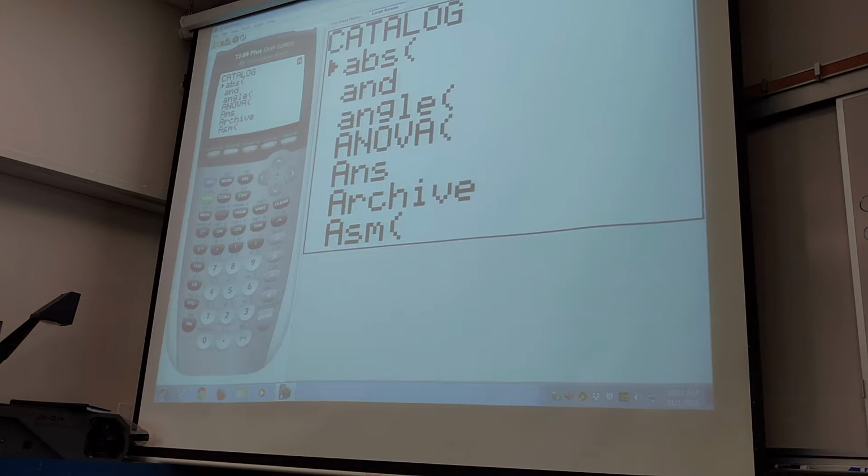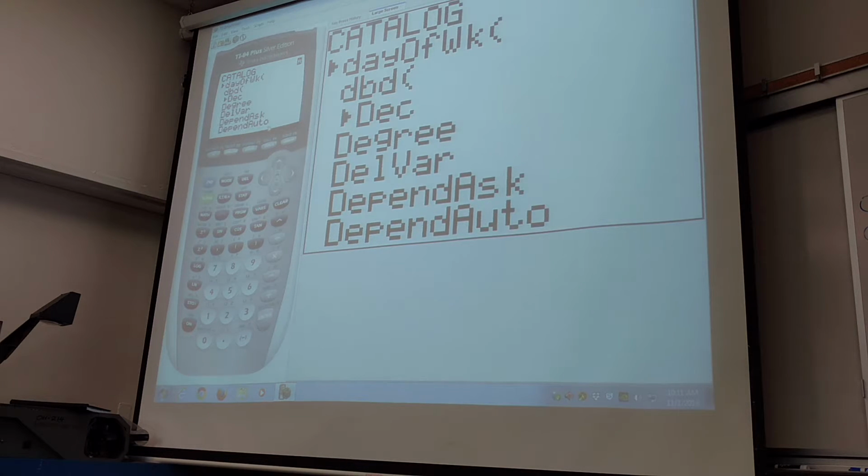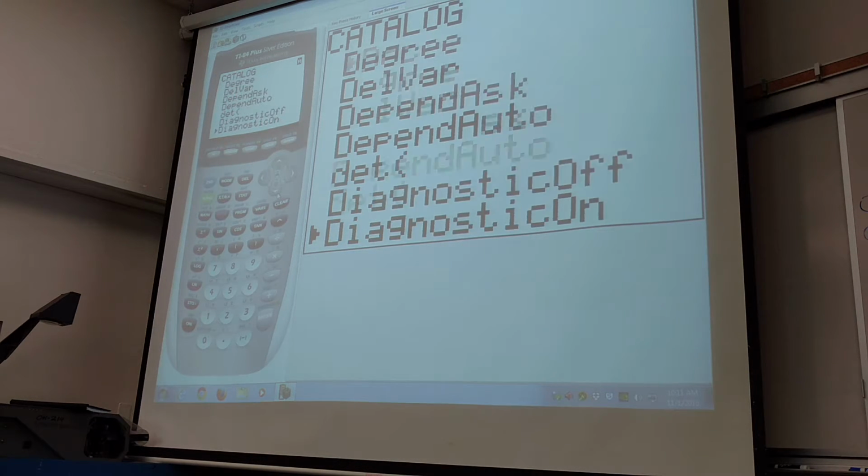Do you see how there's a little d right here? Do you see that little d, of the x to the -1 button? Yeah. So I want to hit that button. I want to get to the d part of the list. And now if you scroll down until it says diagnostic on, I know this has nothing to do with the concept of stats. This is just to make the calculator tell me everything I want it to tell me. I have to turn this diagnostic on. It turns on all this extra little information it can tell me. I don't know why it's ever turned off, but oh well.